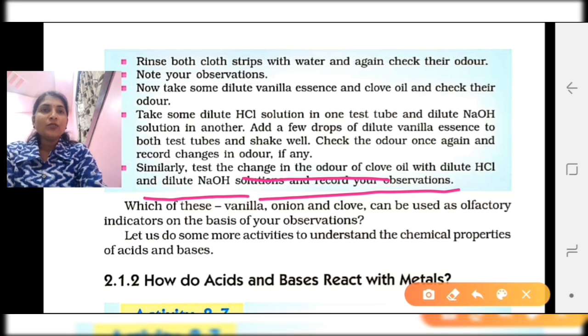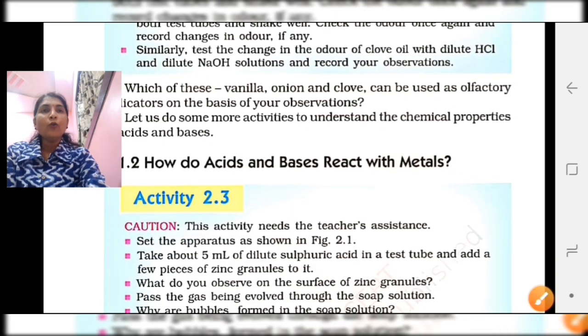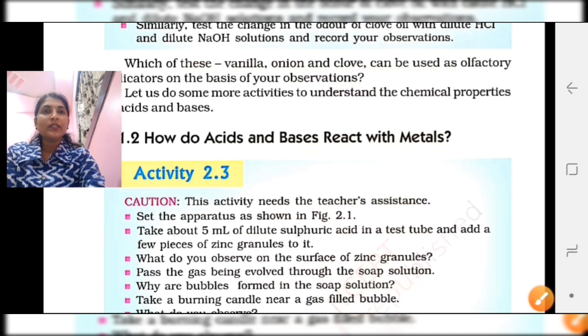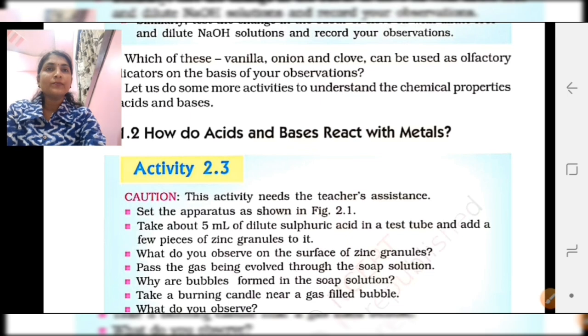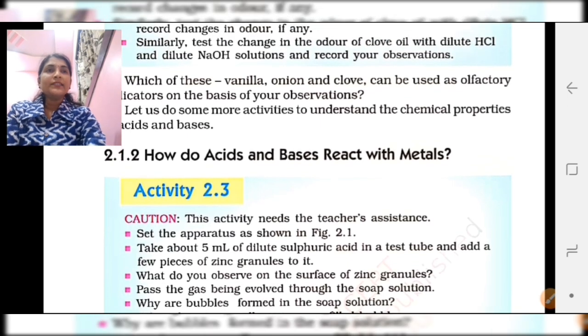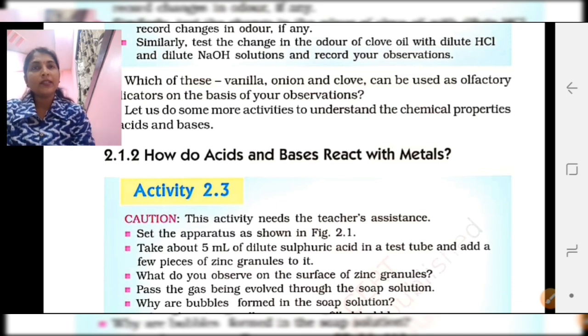Let us do some more activities to understand the chemical properties of acids and bases. Now this is the next point. How do acids and bases react with metals? Now we are learning the chemical properties of acids and bases, which you have seen in the laboratory. This is the second point: acids and bases react with metals, but how do they react with metals?